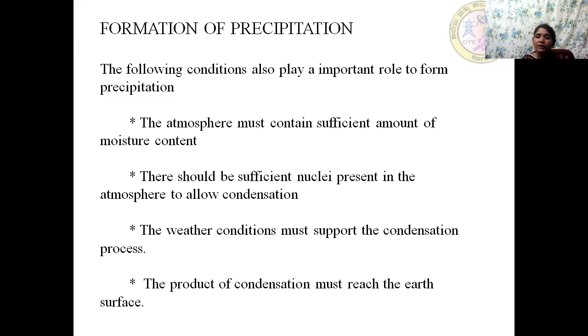The wind speed, the turbulence play an important role. Finally, once condensation is over, the tiny droplets have formed bigger water droplets. They precipitate in the form of precipitation. Now, this precipitation or the product of condensation must reach the Earth's surface. Otherwise, before reaching the Earth's surface, everything gets evaporated. There is no meaning. So it has to reach the Earth's surface. In this way, these conditions play a very important role to form precipitation.